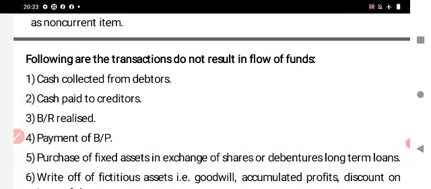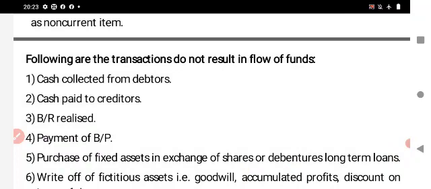Second one is cash paid to creditors. What entry do we pass? Creditors account debit to cash account. Once again, it does not result in flow of funds. Third one is bills receivable realized. What entry do we pass for this one? Cash account debit to bills receivable account.